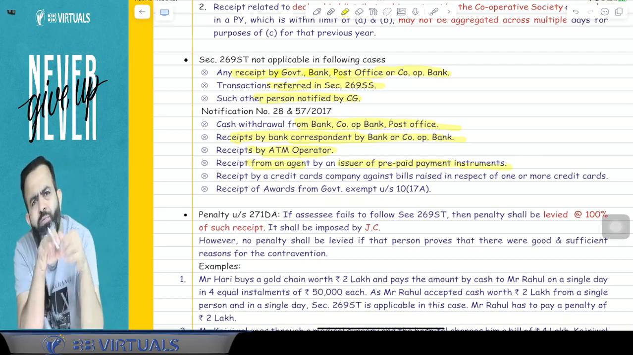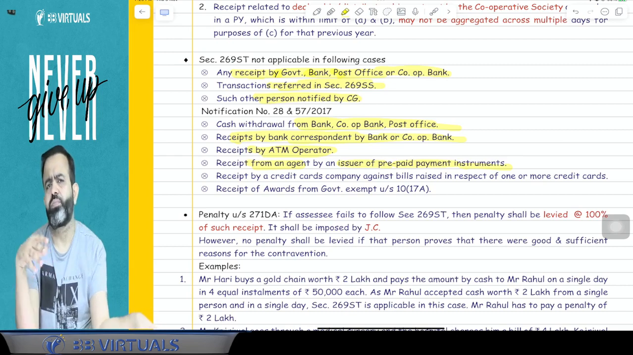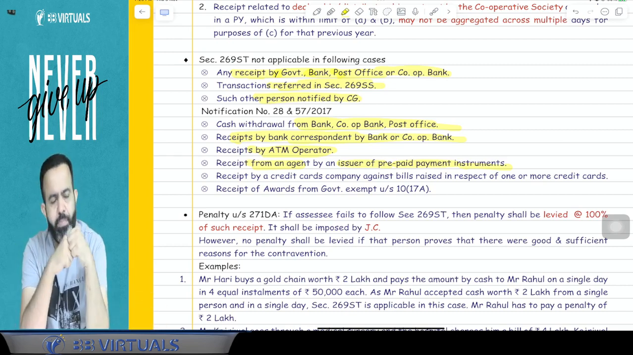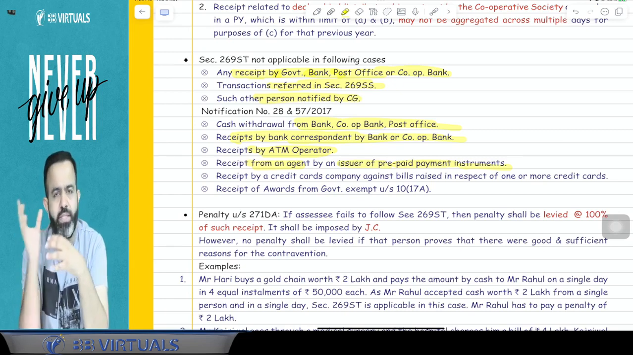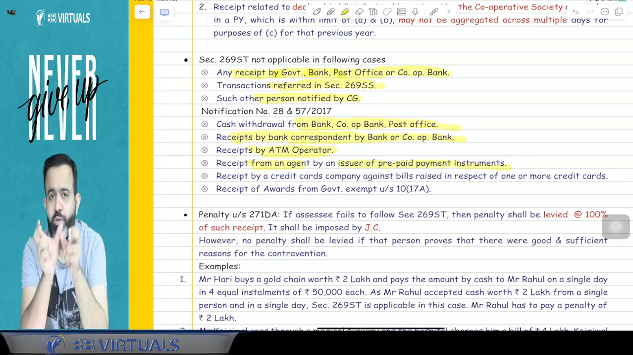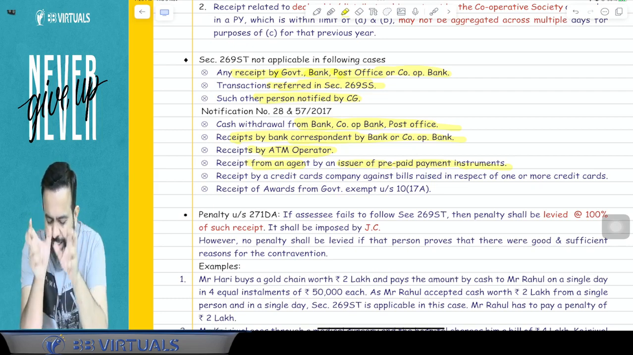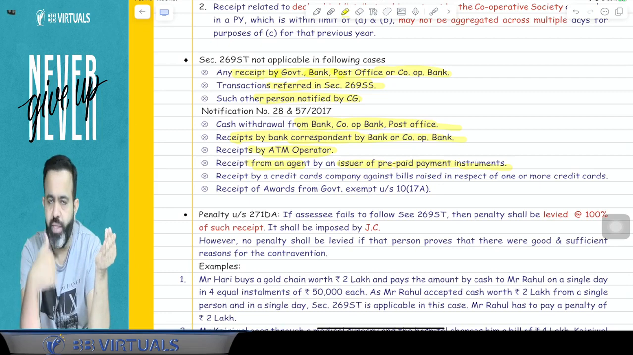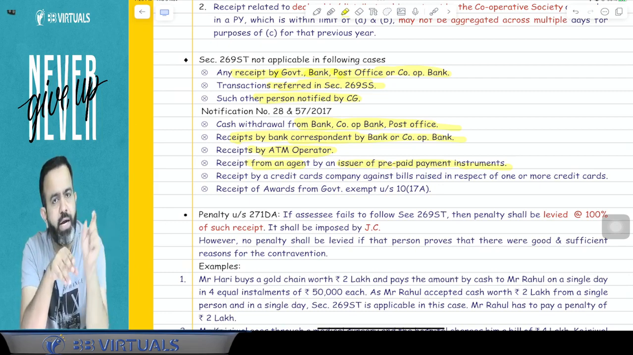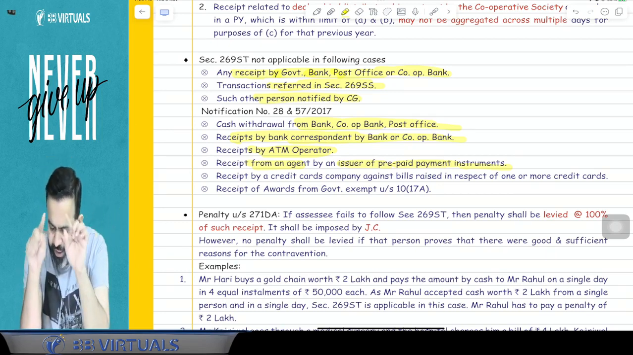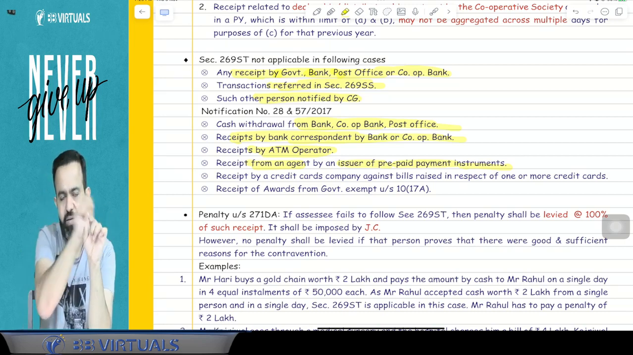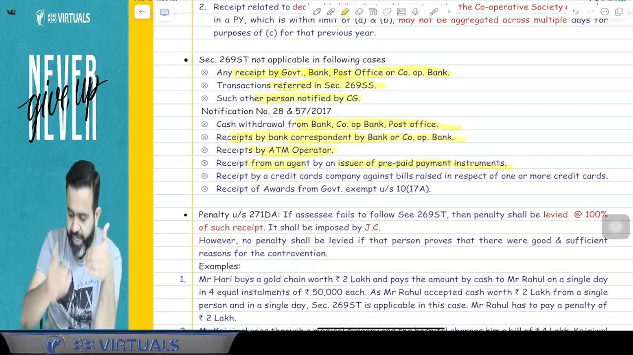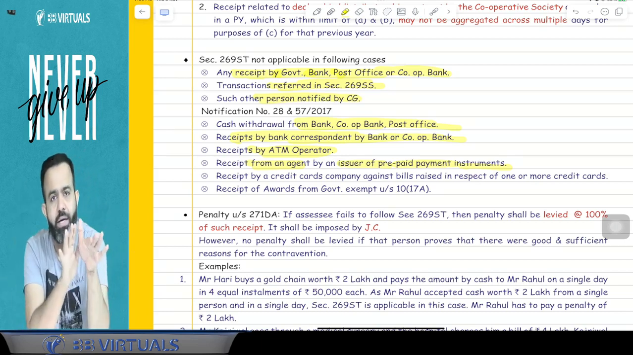Now prepayment instrument means, for example, a foreign currency card. Suppose I want to visit Singapore, so I need one Forex card, that is called a foreign currency card. I approach one agent, and the agent sold me the Forex card. Now that Forex card is of Paytm. The agent will make the payment to Paytm. So Paytm accepted the payment from the agent for the prepaid instrument card.